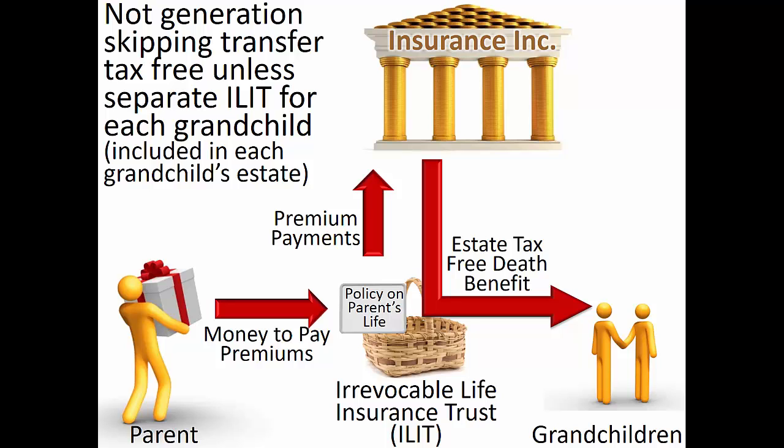The theory here is that normally every generation must pay estate taxes on its transfer to the next generation. Giving wealth to a grandchild or great-grandchild skips out on taxation that would have been collected at the death of the previous generation. There is an exemption for generation skipping transfers, which is the same size as the estate tax exemption amount.